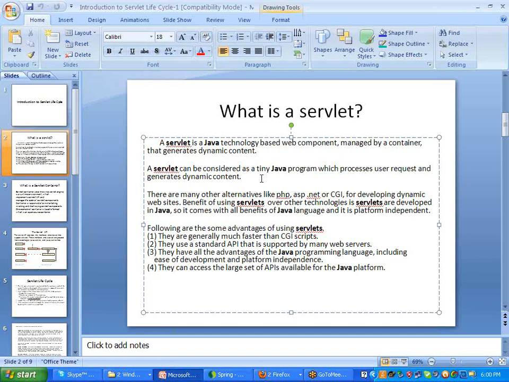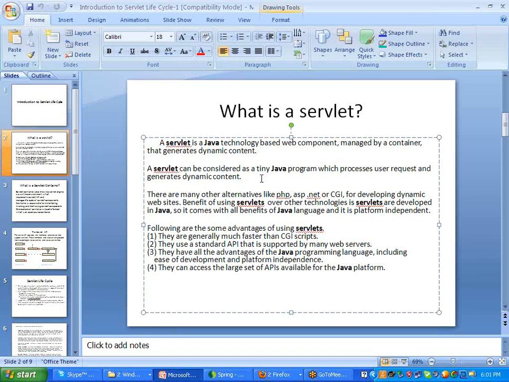Whenever you go for servlets, we require different types of servers, whether it may be Apache Tomcat or WebLogic or WebSphere or Tomcat, or you can take GlassFish, or SpringSource related VMware. That means it depends on the organization.